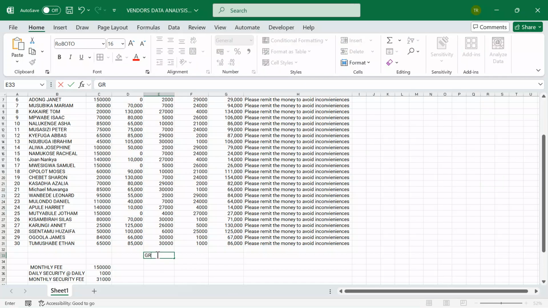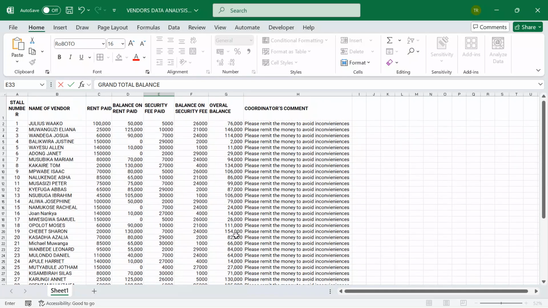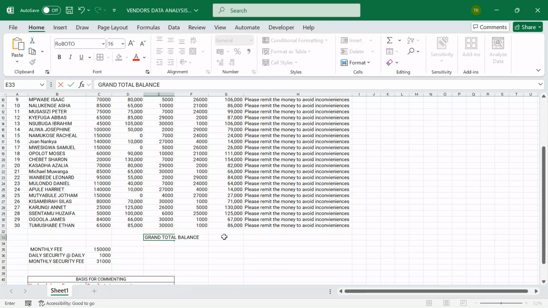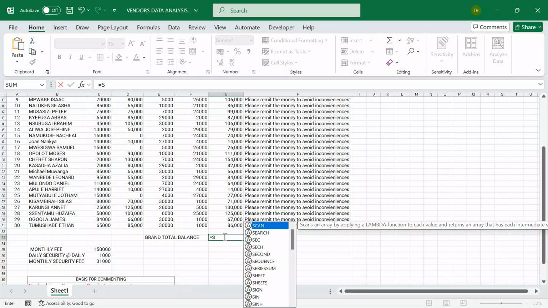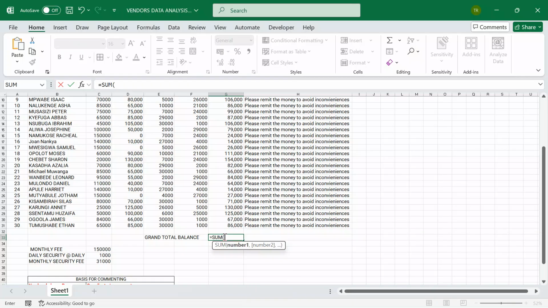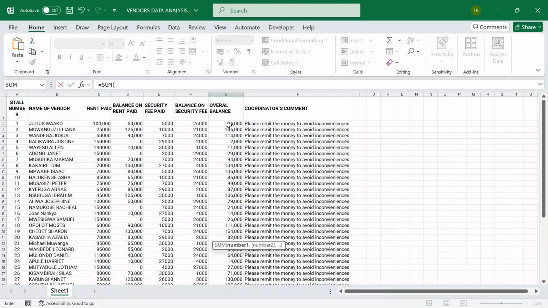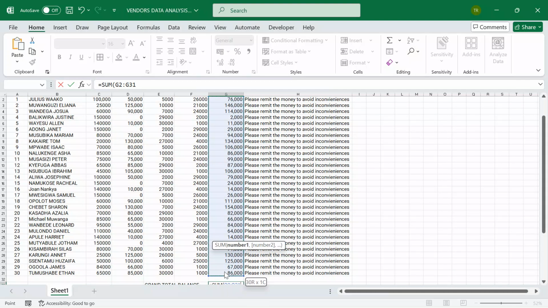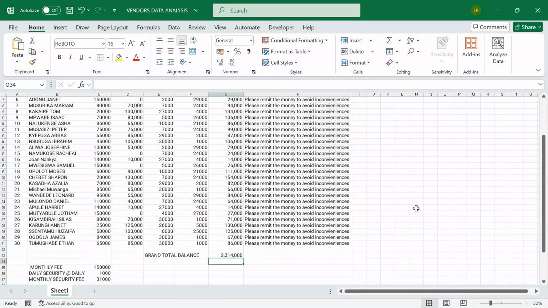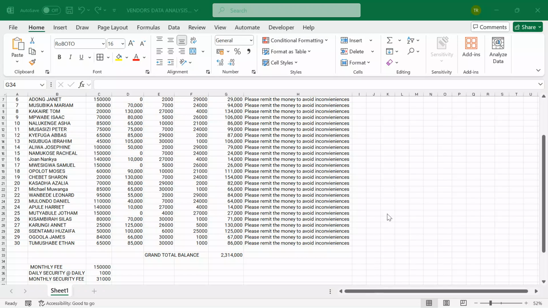I will be able to compute it over here. Let me say equal sign sum open. We want the brother that we are supporting to be able to come up with this overall balance. Yes, close bracket, hit enter. When you hit enter, that's what we get.